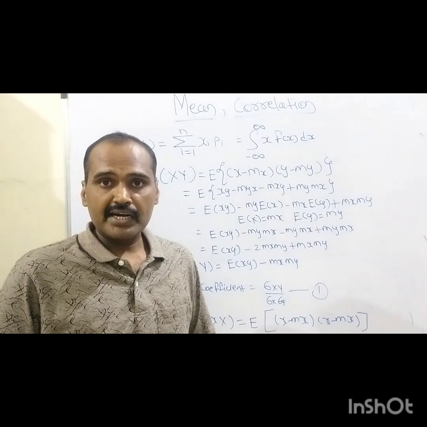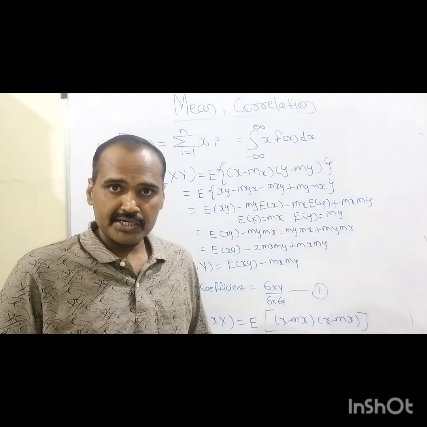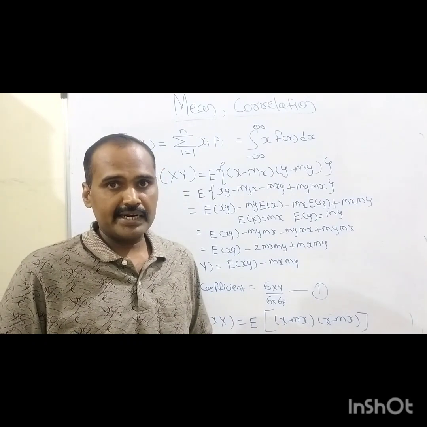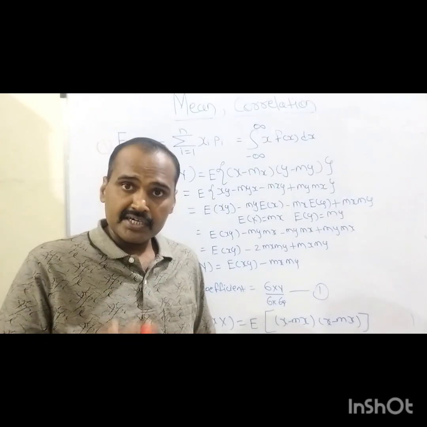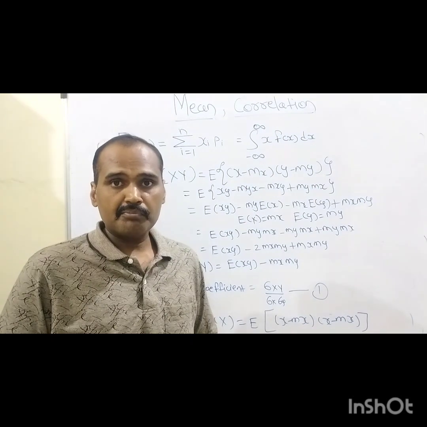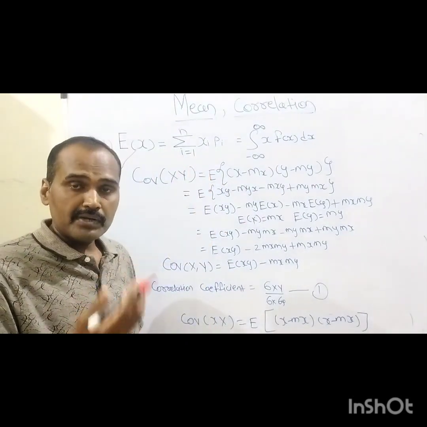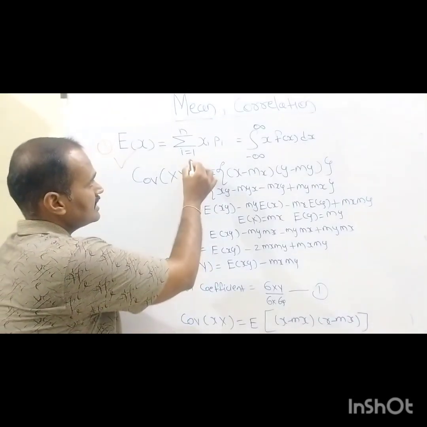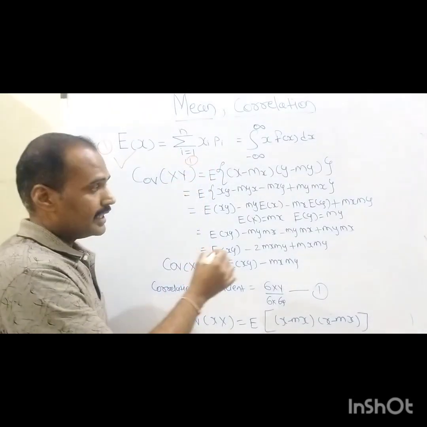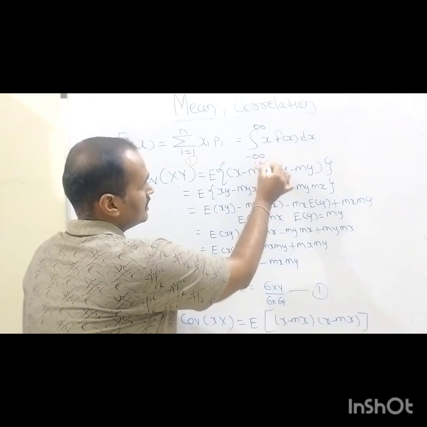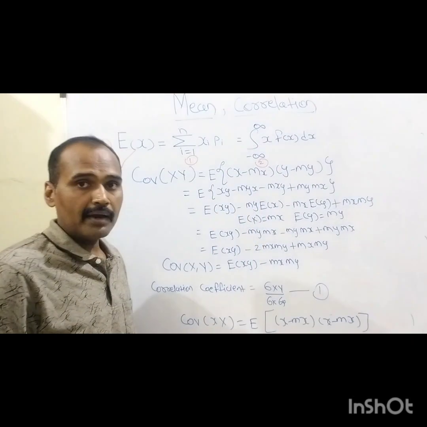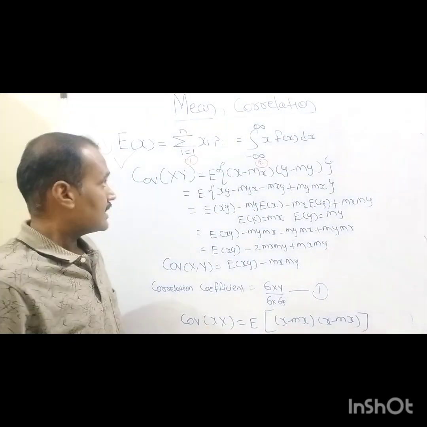The first is the continuous type of random variable, and the second is the discrete type of random variable. Based upon these two types, as you can see, there are two different types of operators. The first is the summation sign, and the second is the integral sign in that definition.